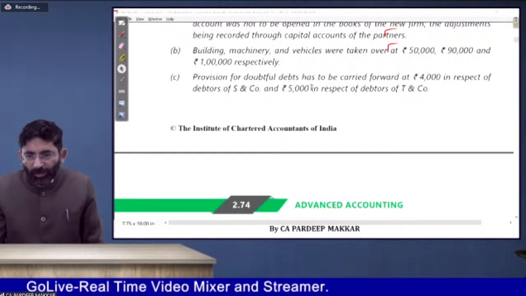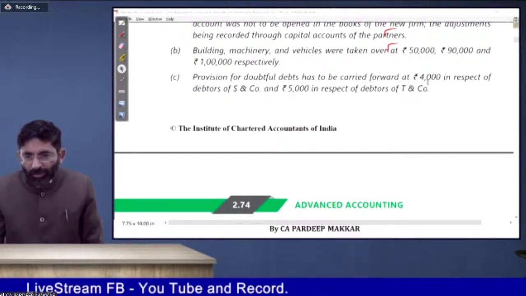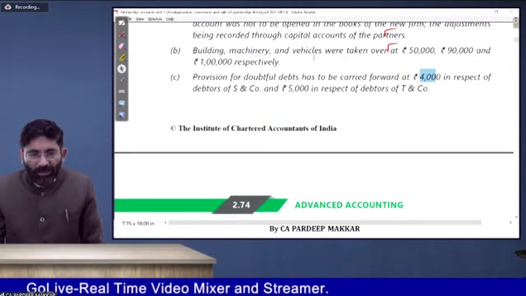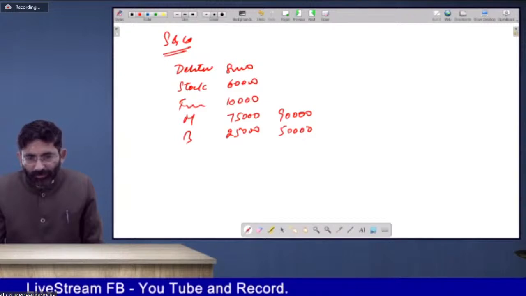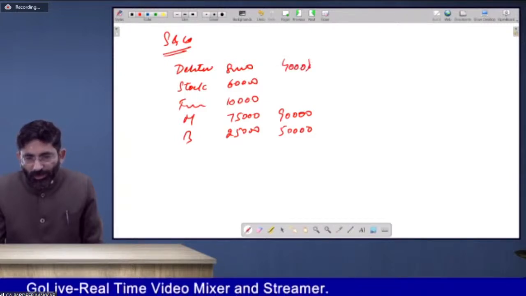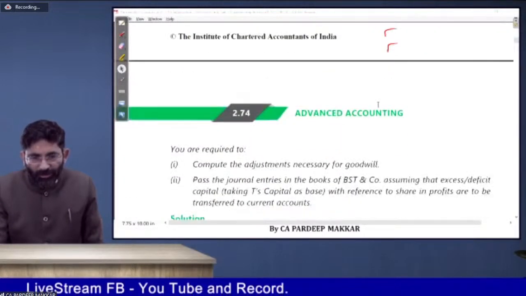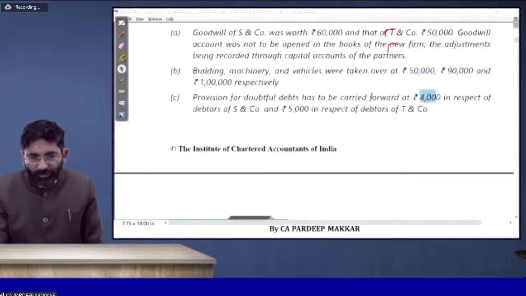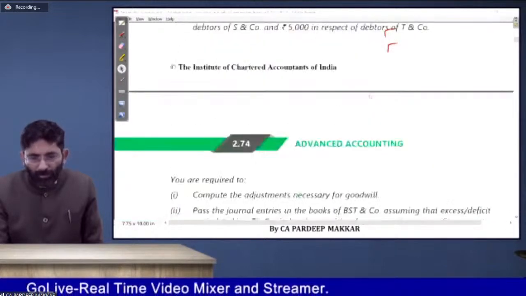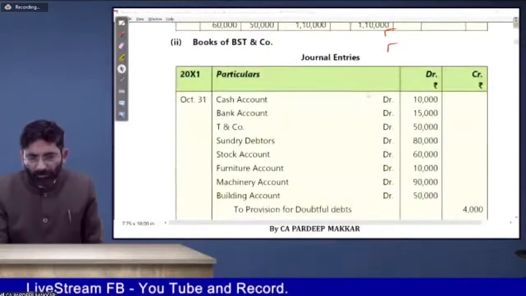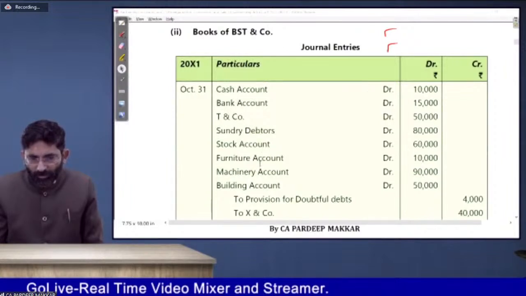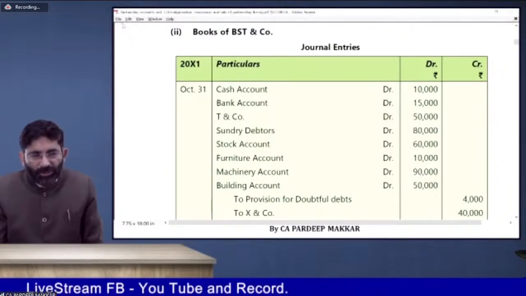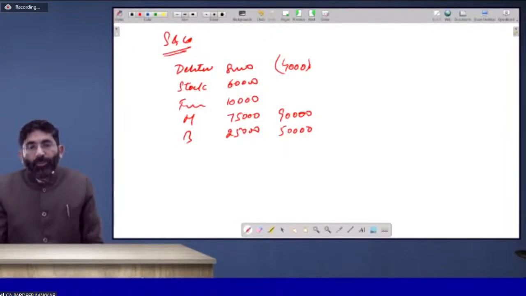Provision for doubtful debt to be carried forward at 4,000 in respect of debtors of S and company. Nothing else. So S and company 4,000 is the provision for doubtful debts. So this is a loss, obviously. No change in the value of stock, because nothing has been mentioned. Okay, no change in other things. So just calculate the profit or loss on revaluation.